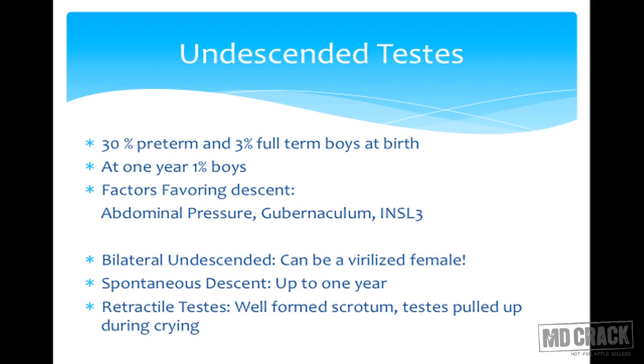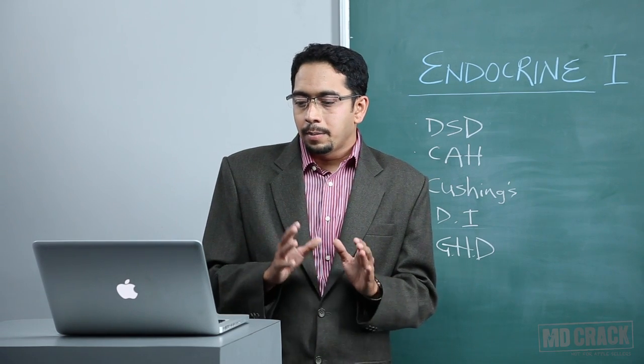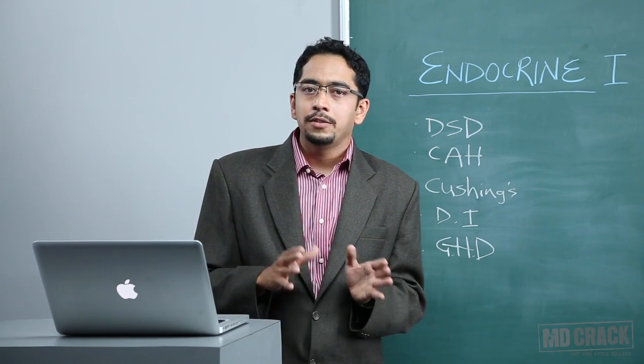Undescended testes is a common problem. 30% of the preterms and 3% of full-term babies have bilateral or unilateral undescended testes. Many of these children have spontaneous descent of their testes, and by the age of 1 year, only 1% of children have undescended testes. Various factors favoring the descent are abdominal pressure, the gubernaculum testis which guides the testes into the scrotum, and some local hormones like insulin-like protein 3. So remember, a bilaterally undescended testes can be a female actually.